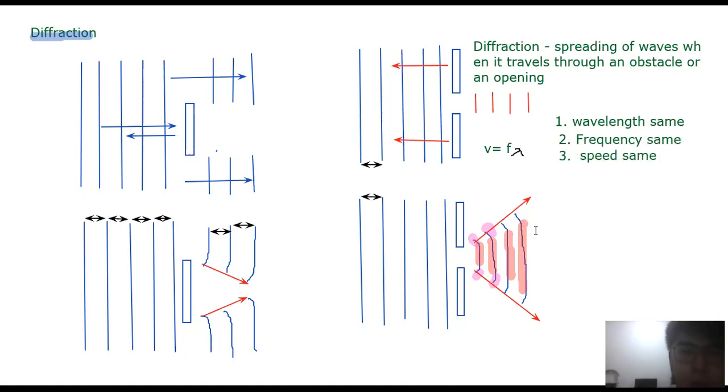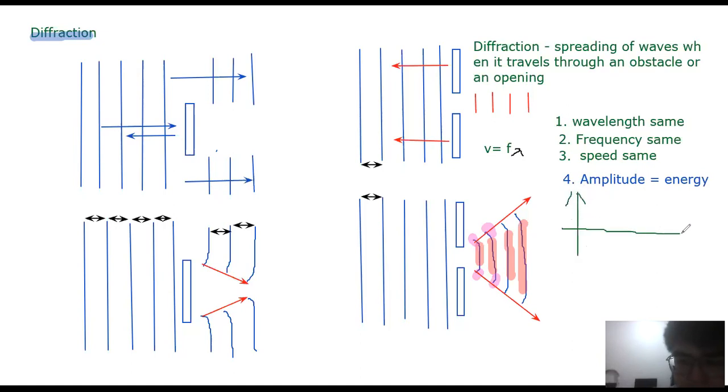Now, if all are the same, then what is the difference? The only difference is the amplitude, guys. Remember, the only difference is the amplitude. Now, what is amplitude? Amplitude is the energy. If you look at one wave, the amplitude is the height of the wave.